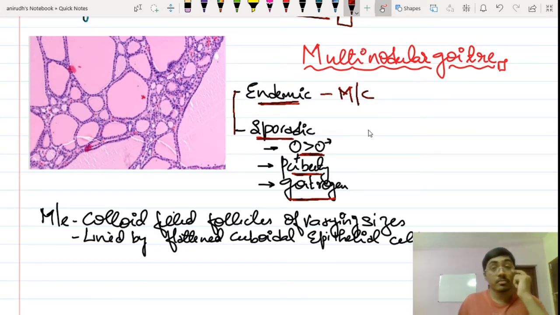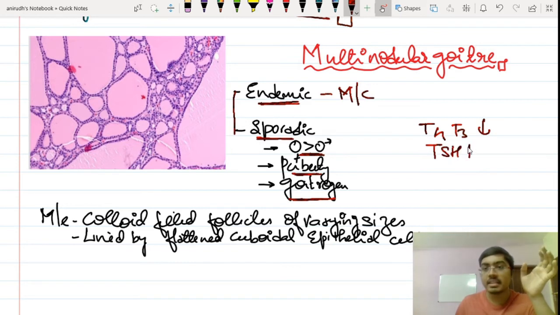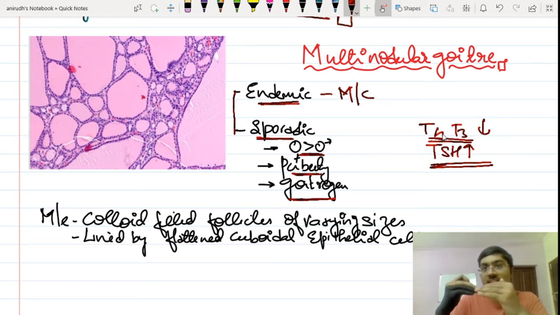Now, one of the most important features is that whenever T3, T4 production is decreasing for any reason, there is a complementary increase in TSH level, and this TSH will cause hyperplasia in the thyroid gland, and that is the basic reason for having goiter, so that this hypothyroid state can be compensated. The thyroid enlarges in such a way that it can produce more hormone, so that it can become a euthyroid state. But yes, if the disease is very severe, it can go into a hypothyroid state anyway.